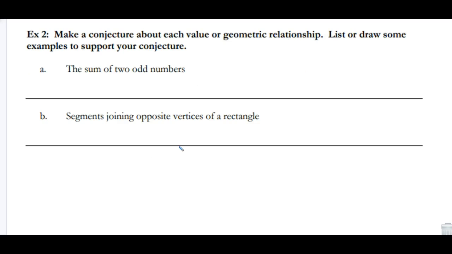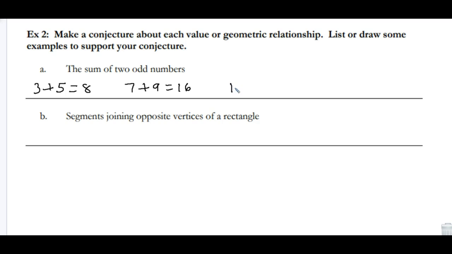Now look at example 2. Make a conjecture about each value or geometric relationship. List or draw some examples to support your conjecture. So the sum of two odd numbers. I don't know what that is, but I can start to figure out if I take two odd numbers and see what happens. So if I do like 3 plus 5, I get 8. Let's take 7 plus 9, and I get 16.